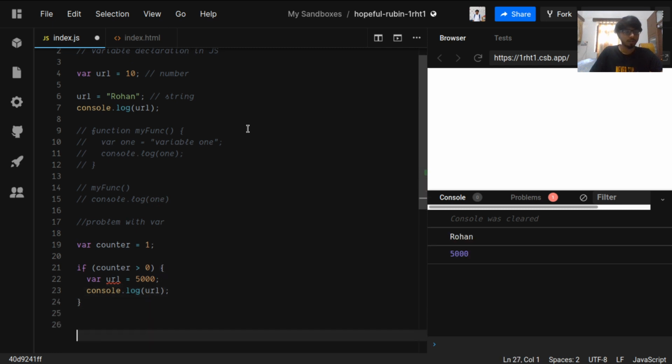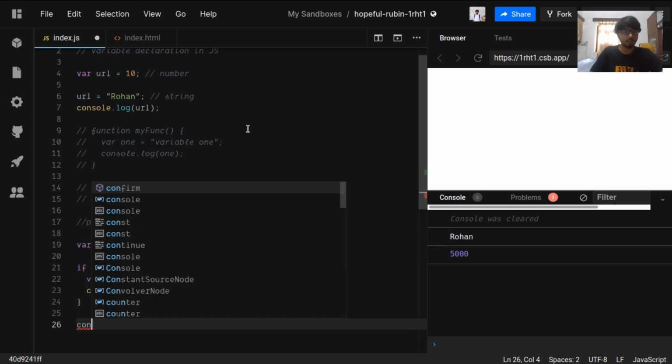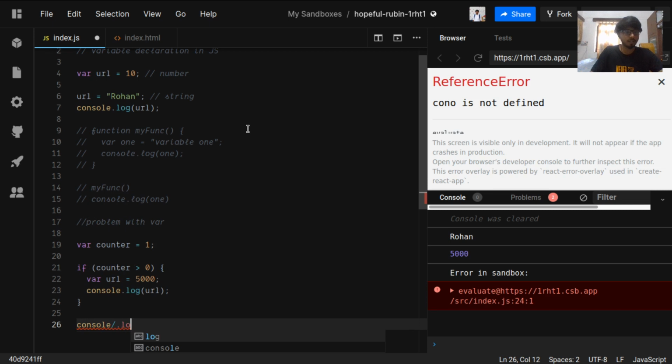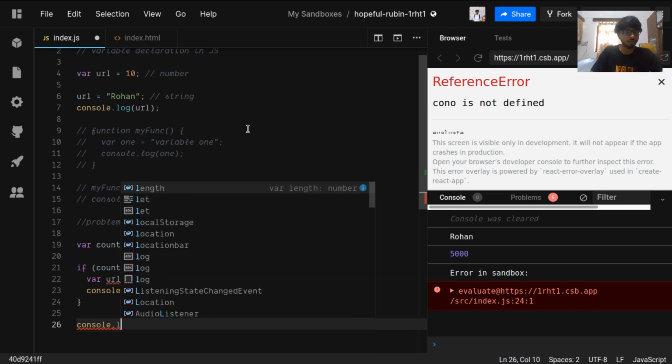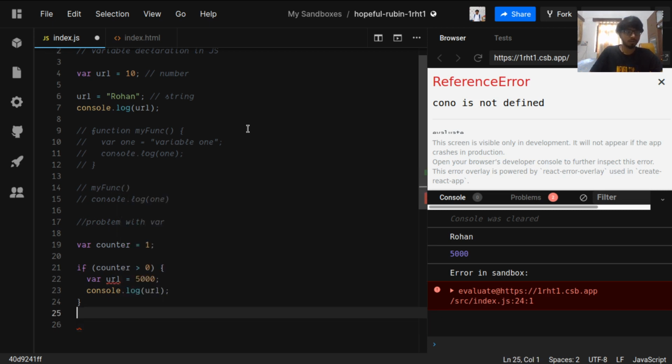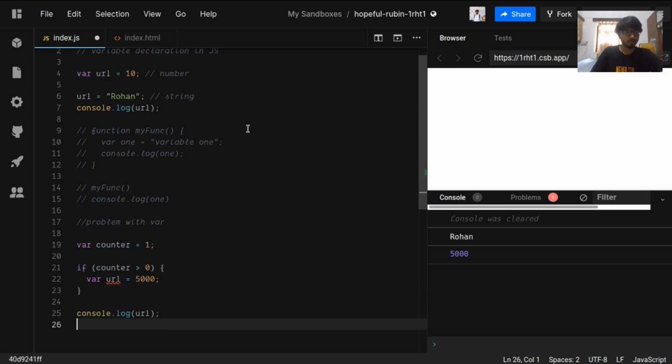Okay, and after the statement ends, we can again console log the value, or we could just copy this console log here. So you're seeing the URL was first a string, and then in the if block it changes into a number.